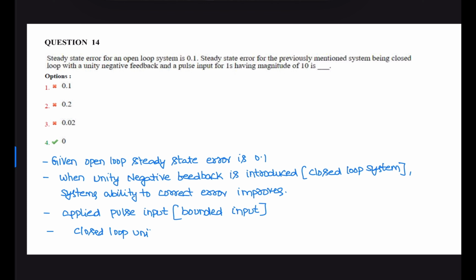that is, a closed loop unity feedback control system with bounded input produces 0 steady state error, or it will have 0 steady state error. So correct option is 4.